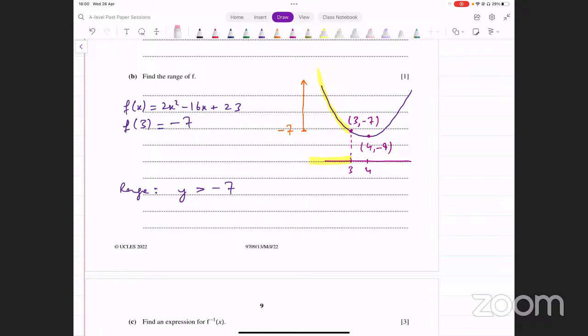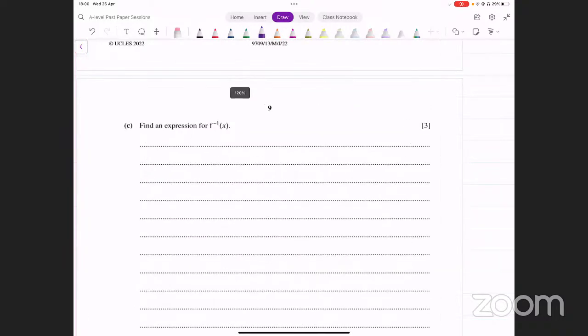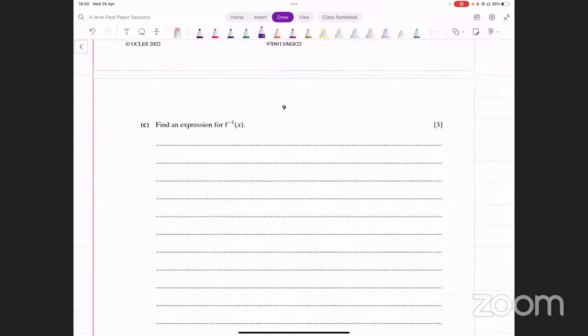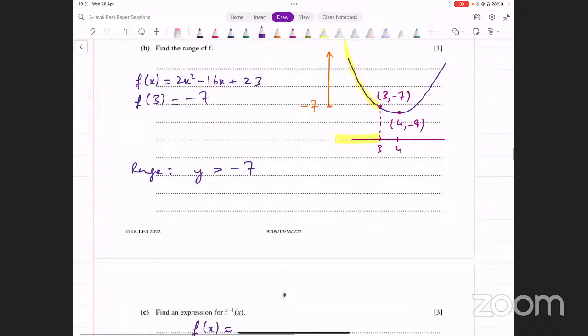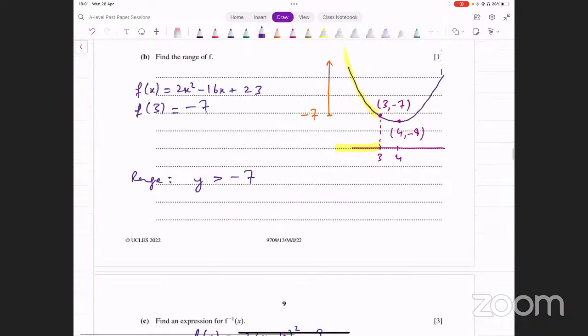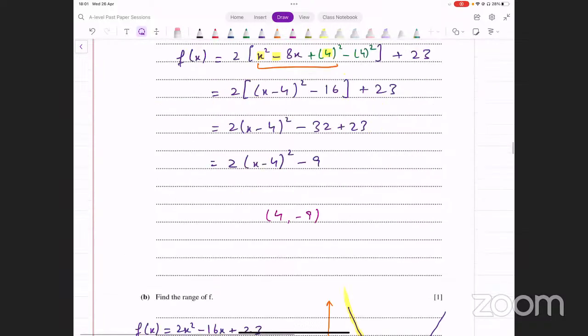Okay? Let's move on. And next part it says find an expression for f inverse of x. Remember, inverse find करने के लिए quadratic functions का you always have to use the completed square form. ठीक है, कंप्लीट स्क्वायर फॉर्म के अलावा आप इनवर्स नहीं निकाल सकते। अब आपने स्क्वायर कंप्लीट किया हुआ है पहले, what's that? That's 2 into x minus 4 whole squared minus 9. Okay, this is what f of x is. Let's find the inverse. Remember, this function is only defined for x less than 3. ये उसने डोमेन दी हुई है वहां पे। Okay, so the domain is x less than 3 that we're given.